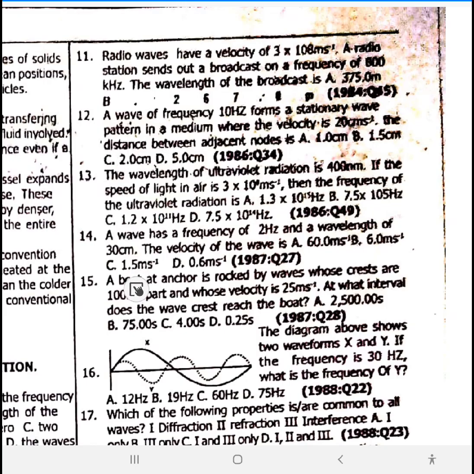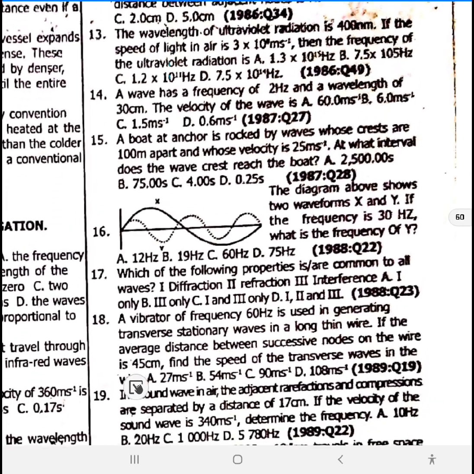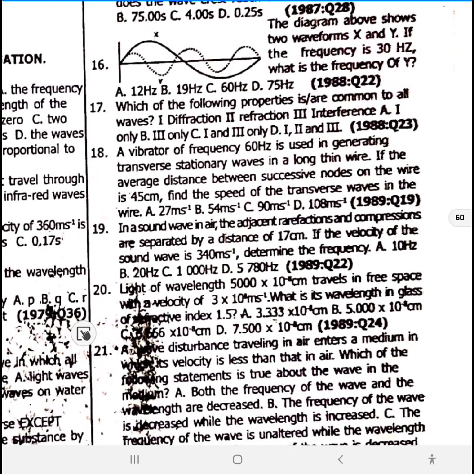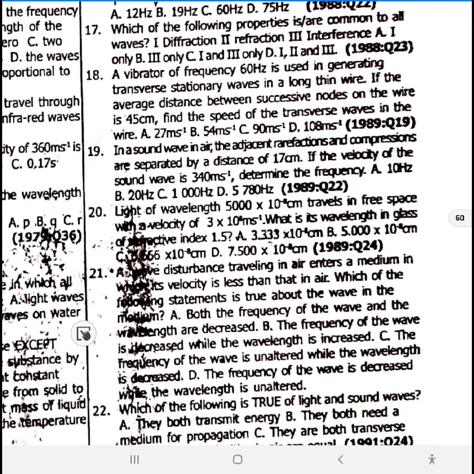Calculation, 13, 14, 15, 16, 17. Which of the following properties are common to all waves? The property that is common to all waves here is diffraction, refraction, and interference. Option D.